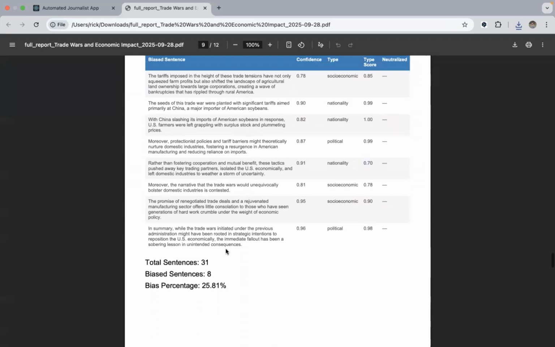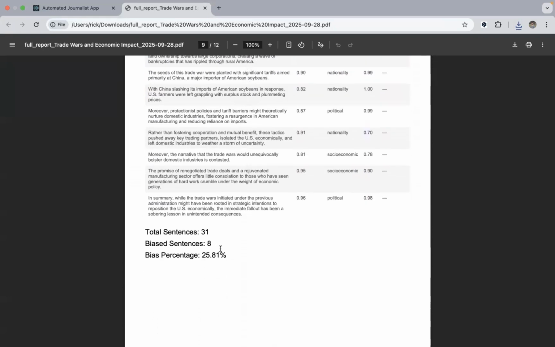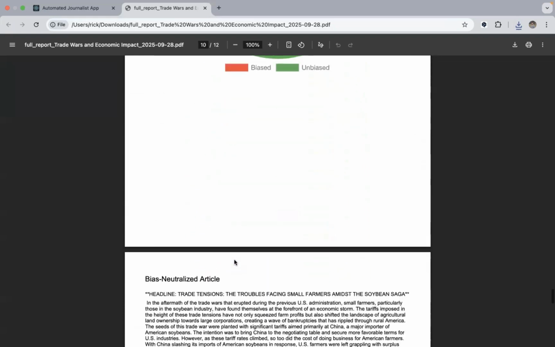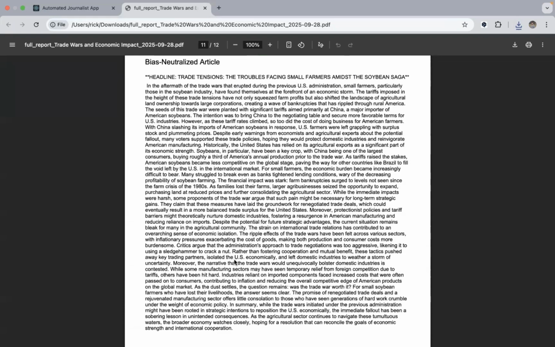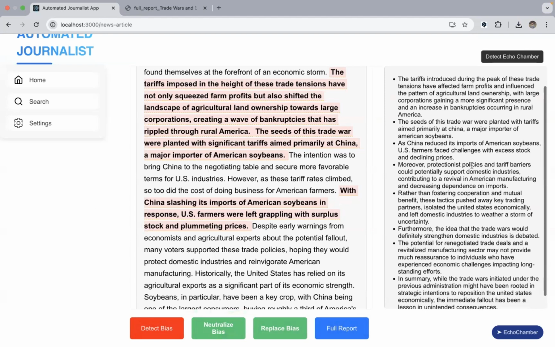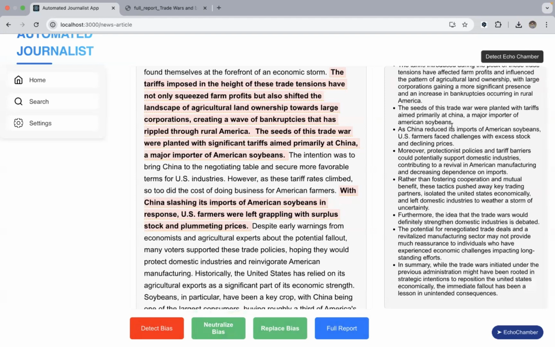So we see there are a total of 31 sentences, out of which 8 are biased. So okay, we can say 25.81% is biased. So we have a bias distribution, and afterwards we could do a neutralize bias button. Also, a fine-tuned bias neutralization model is behind this. And if we click on the neutralize bias button, it will invoke that model that we have in the background, and it will deal with only the biased sentences, and it will transform them to some neutral content and replace those sentences over here. So we have the neutralized sentences.